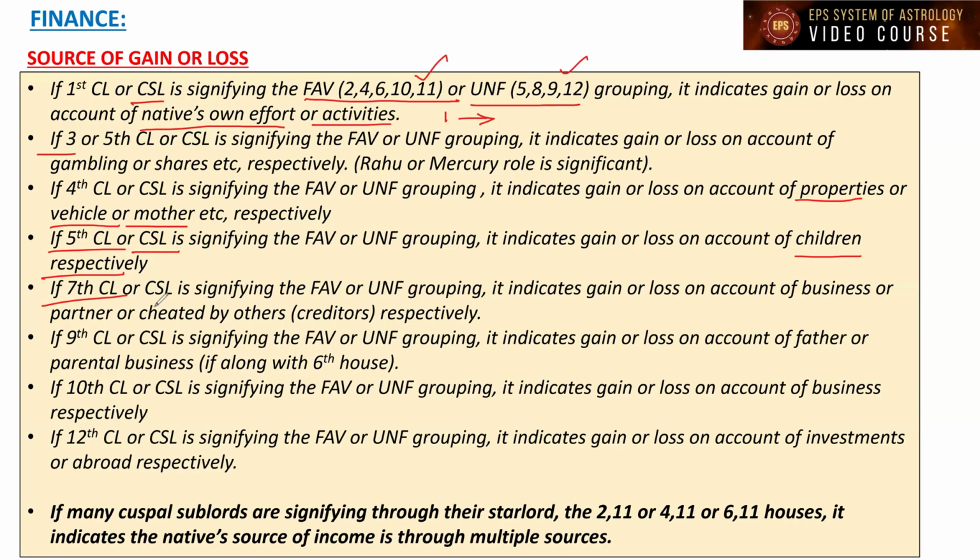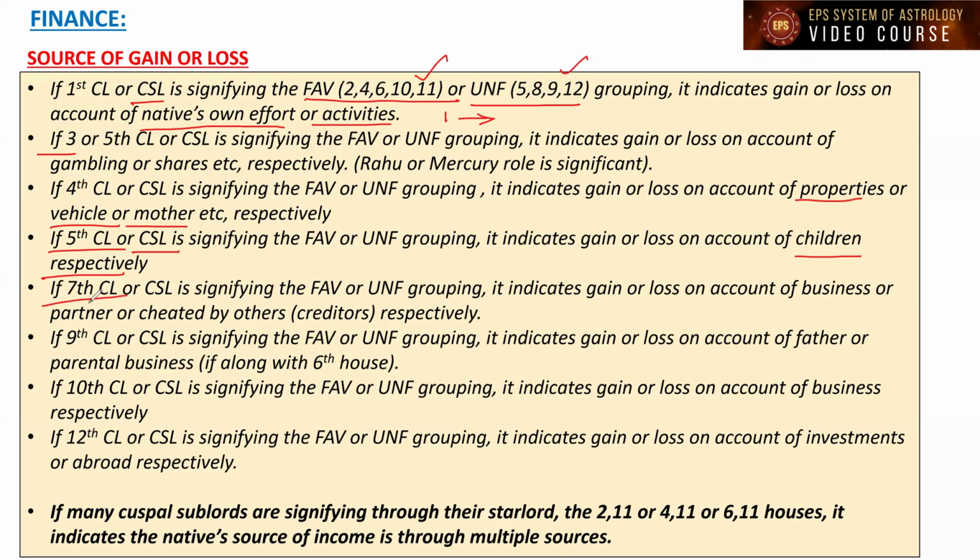And if the seventh cuspal lord or seventh cuspal sublord is signifying the favorable or unfavorable grouping, it indicates gain or loss on account of business or partner or being cheated by others, respectively. It means if the seventh cuspal sublord is connecting to the unfavorable houses to the finance, this 5, 8, 9, 12 grouping, it indicates that the native will face such problem or loss on account of the others. The others will cheat, right? That we have to keep in mind.